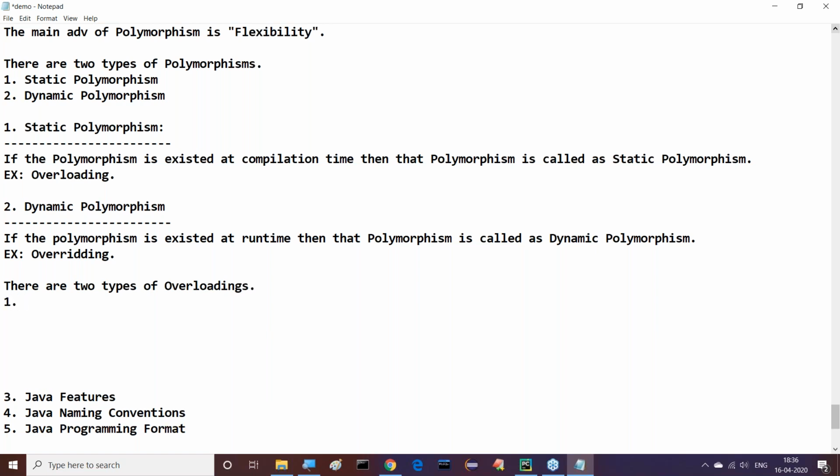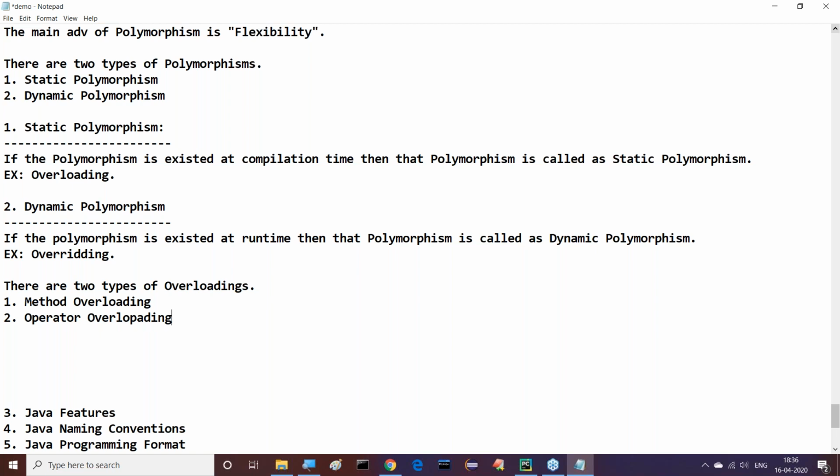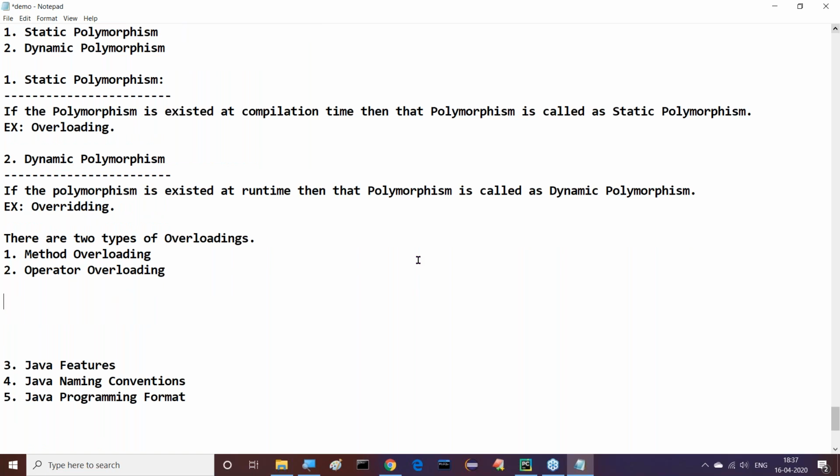First one is method overloading, and the second one is operator overloading. There are two types of overloadings existed. Right, sir. Good. Now observe this clearly. What is this method overloading and what is this operator overloading?